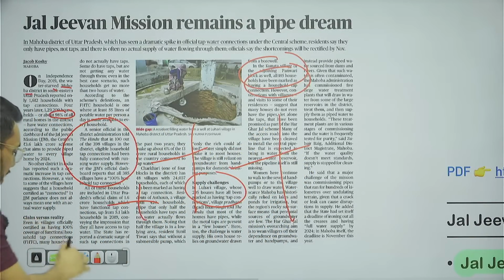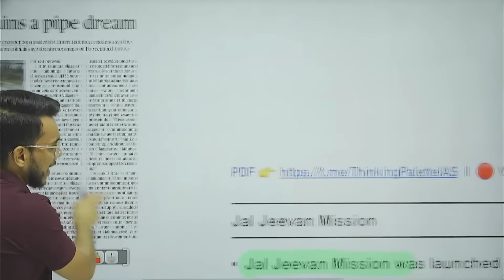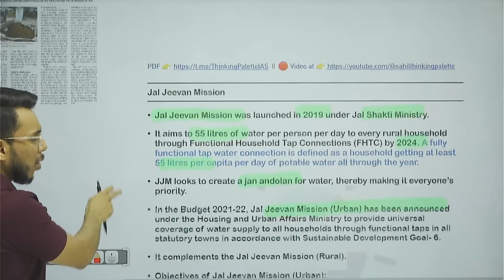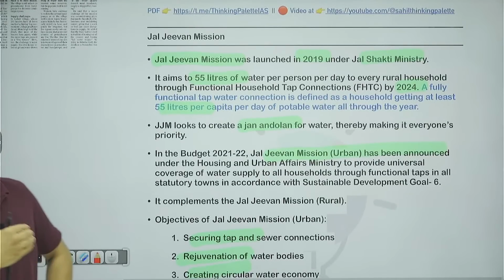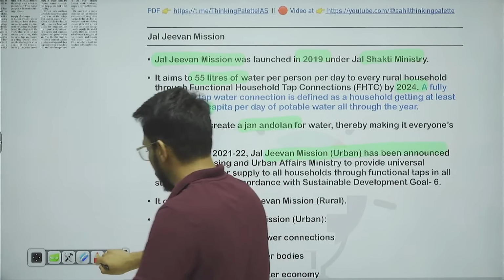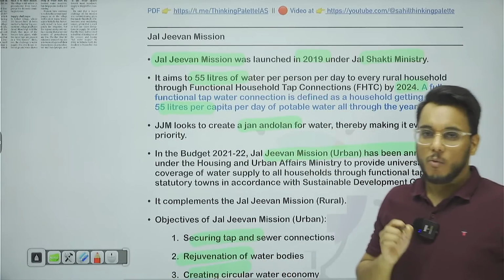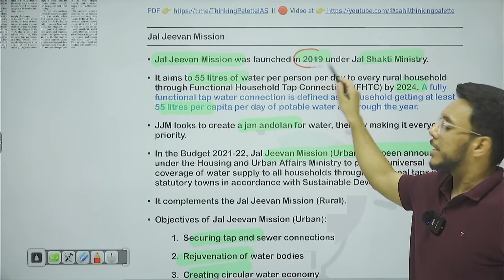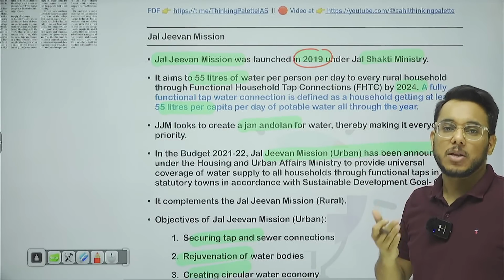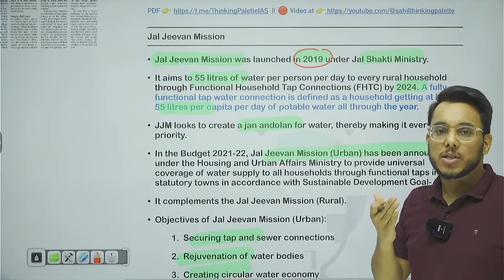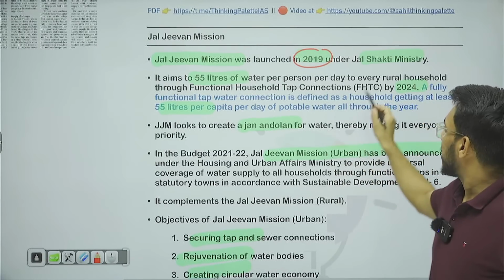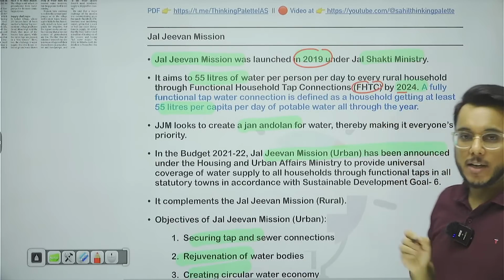Now we need to understand what the Jal Jeevan Mission is all about, and we will see some of the findings and key takeaways. Jal Jeevan Mission was launched in 2019 under the Ministry of Jal Shakti, and it aims to provide functional household tap connections by 2024.